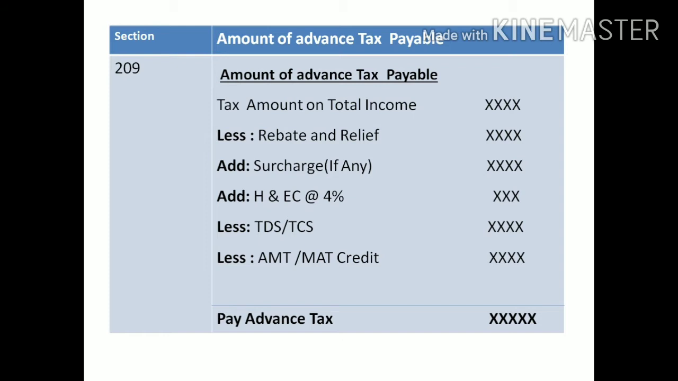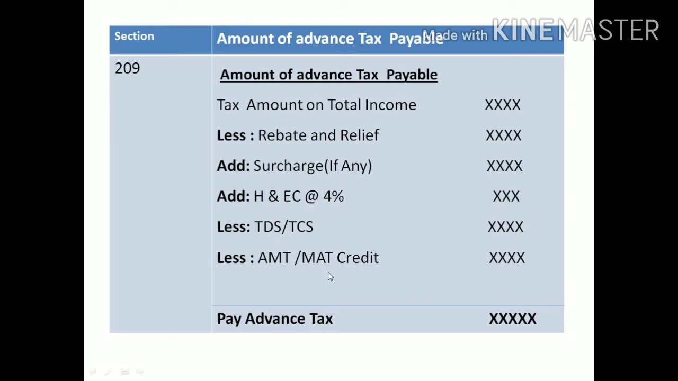Then any surcharge. Okay, we will discuss the provisions of surcharge. If surcharge is applicable, that should be added to the total tax amount that we calculate on total income. After that, you should add higher education cess and health cess at 4%. From that amount, we should deduct TDS and TCS. Then lastly, we should deduct AMT and MAT credit.